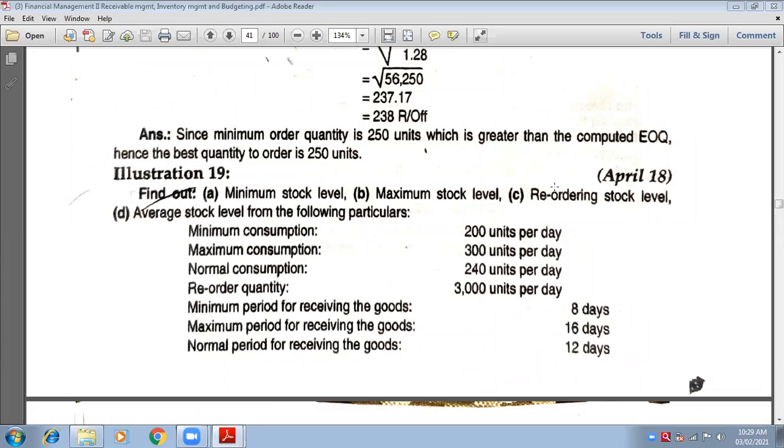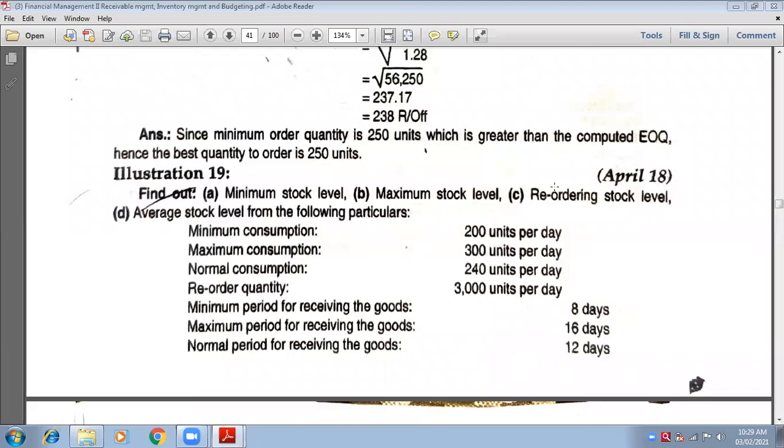Okay, so now everything is given. Now सबसे पहले reorder level. So how much is your reorder level according to formula number 1? 4,800. Write down 4,800 in minimum level's formula. Minus, then start a bracket after minus. In the bracket you have to write normal consumption.